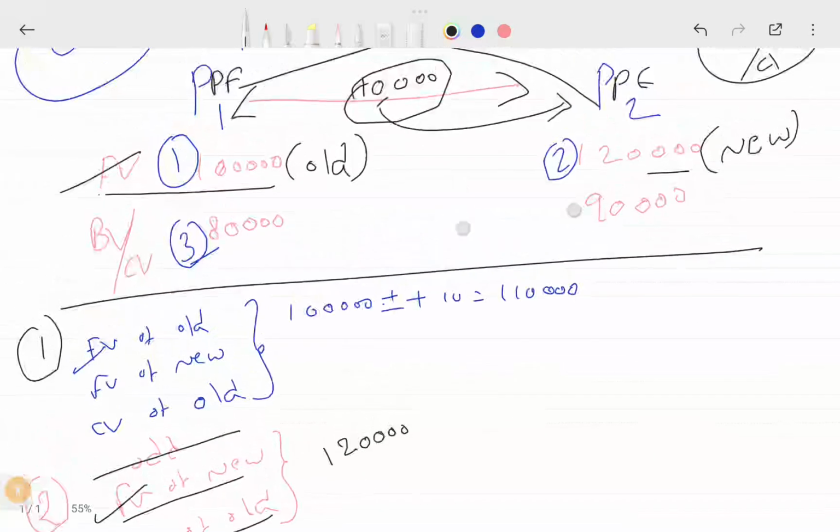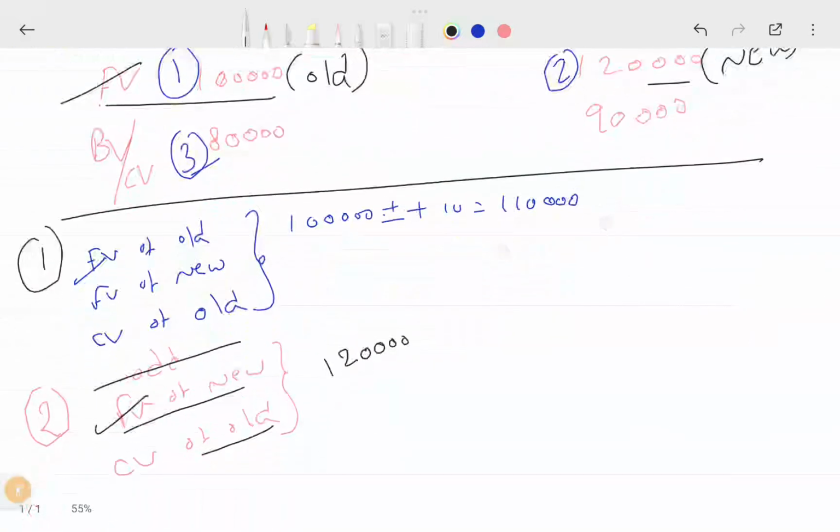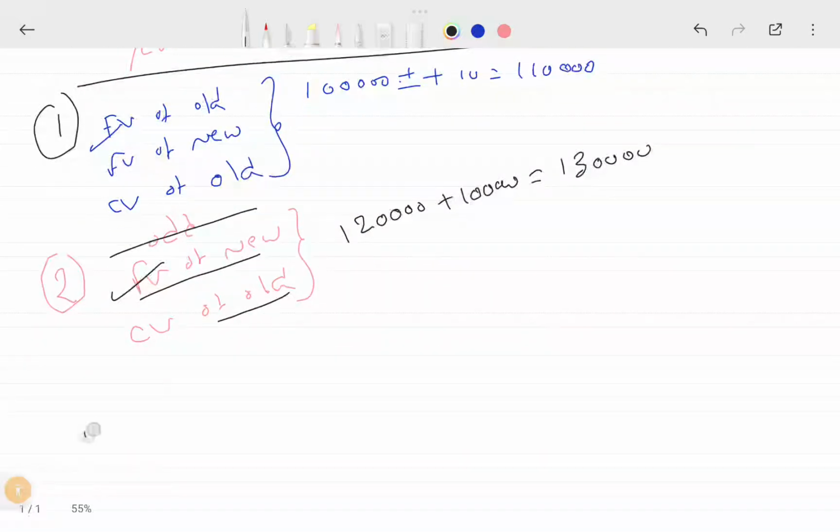Did you receive money or did you pay money? So you receive money. So adjustment plus 10k. So your value of the asset is 1,30,000. The third case,